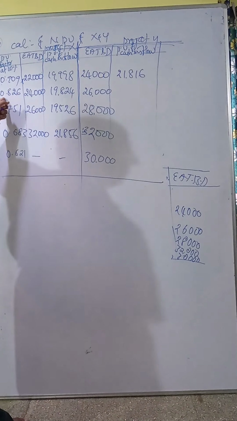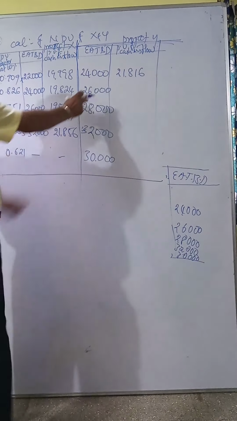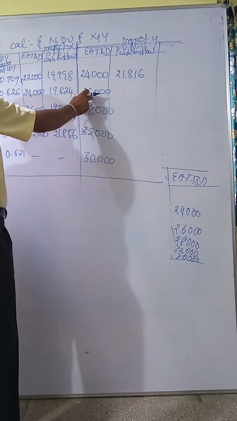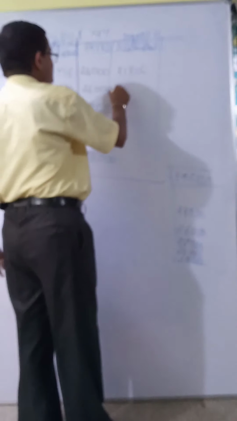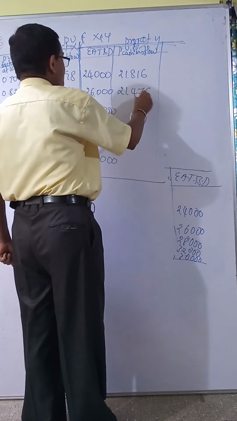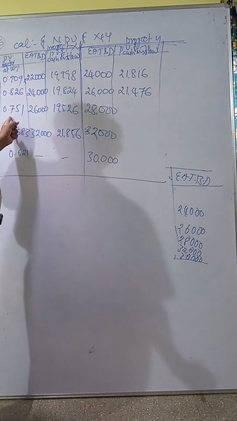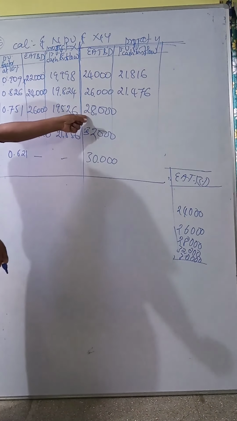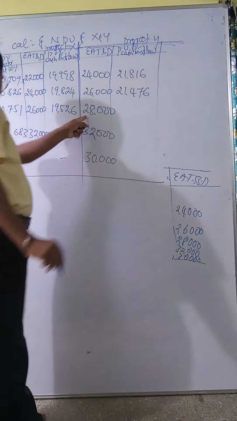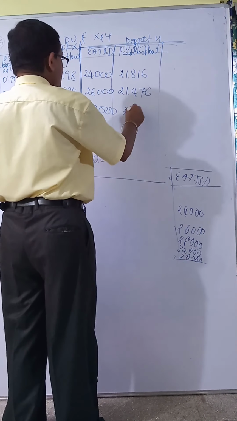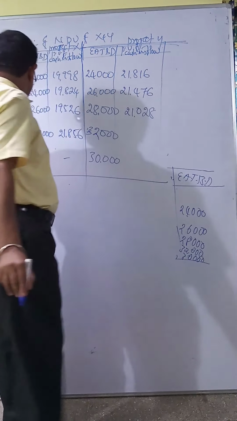Second year 0.826 into 26,000 is 21,476. Then 0.751 into 28,000 is 21,028 rupees.